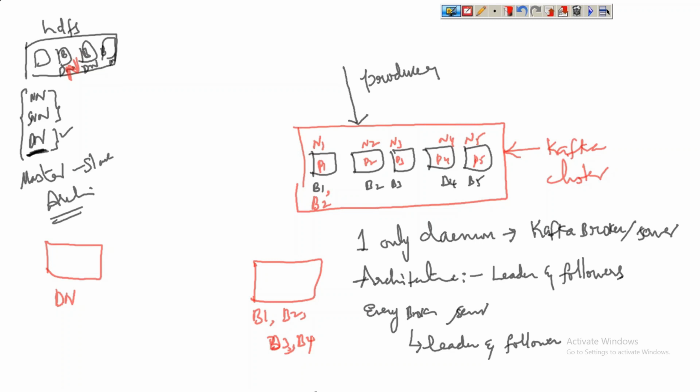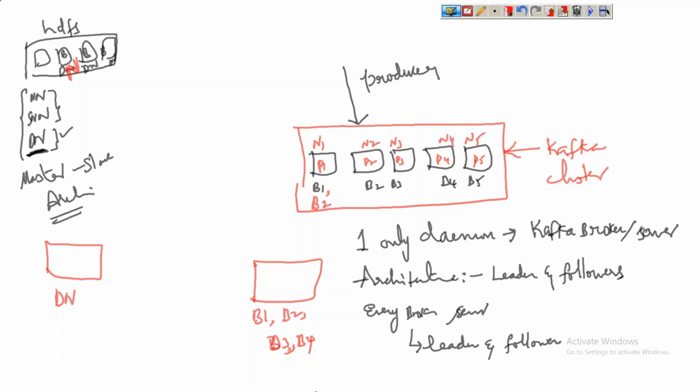So how many data node daemons run in HDFS? In each node, only one data node daemon. In Kafka, multiple broker daemons can run in a single node. Kafka allows that, but HDFS doesn't allow multiple data nodes in a single node. Is it fine?